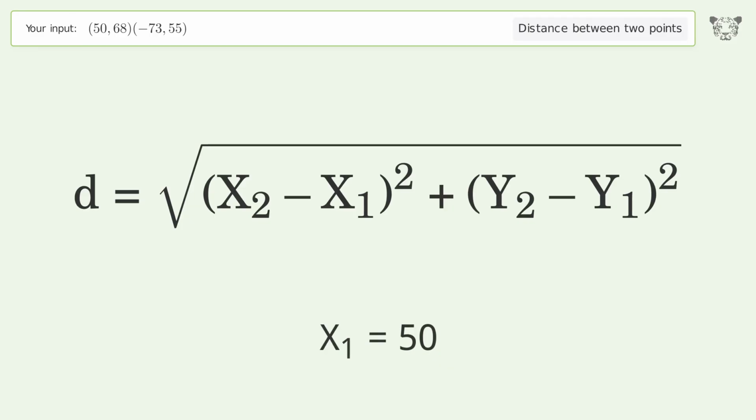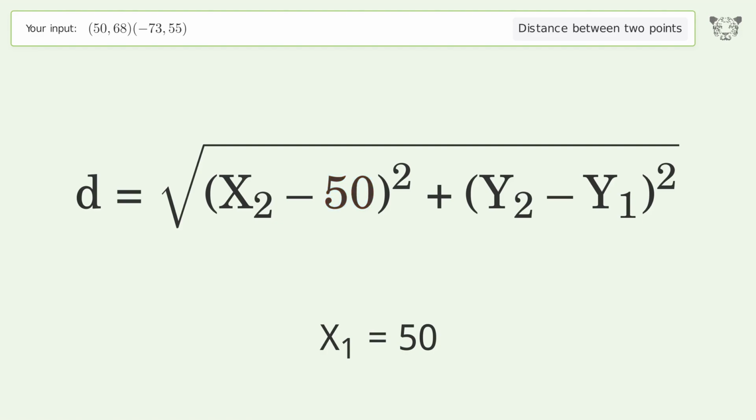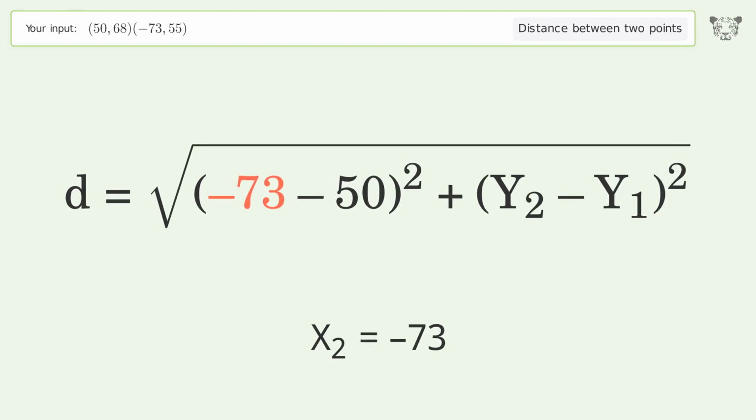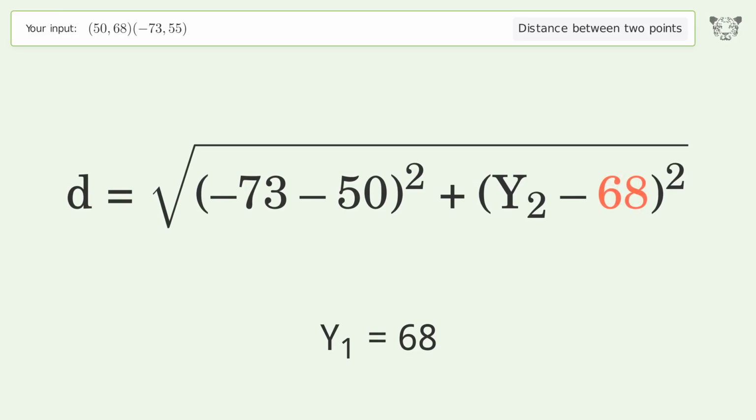x1 equals 50. x2 equals negative 73. y1 equals 68. y2 equals 55.